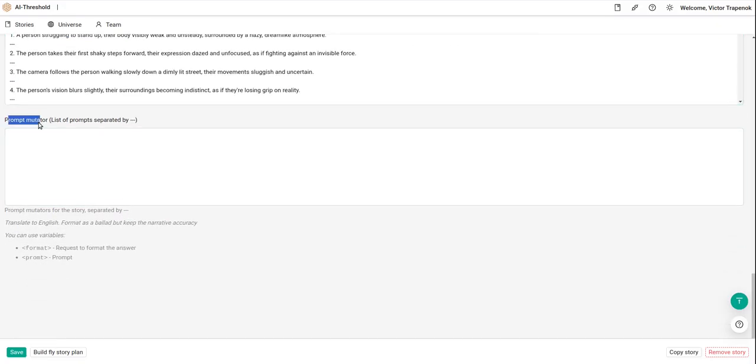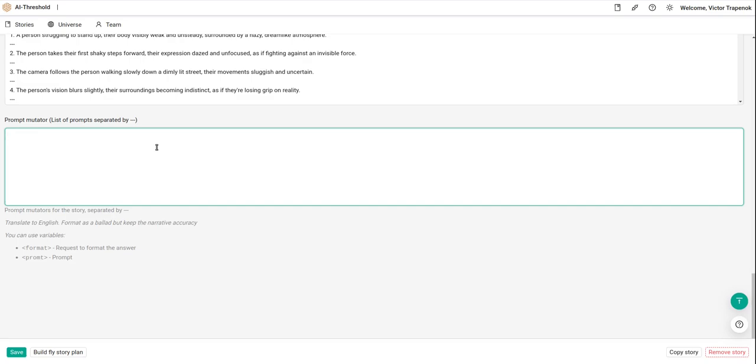And the prompt mutator. It can be used if you want to get the result in several steps. For example, on the first message I ask to generate the prompt. On the second message, inside the same chat, I mean in API, I can ask to improve this prompt. It will allow you to get a better result if you use the cheap API, because DeepSeek API or any other AI have a different price depending on context size.